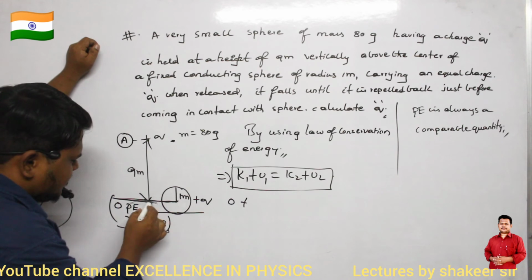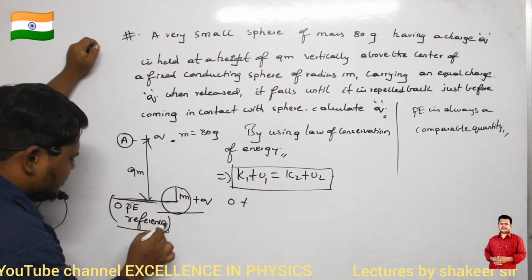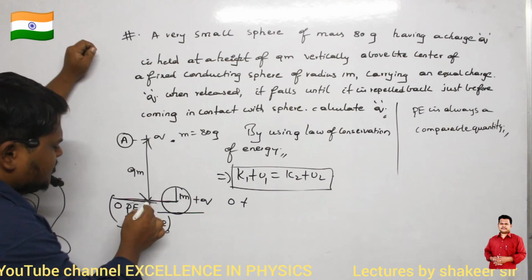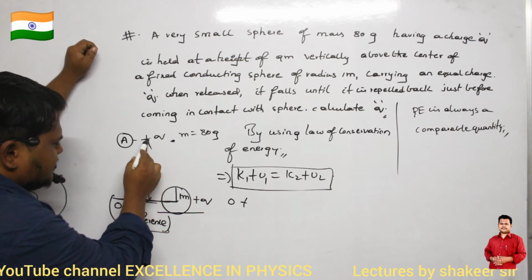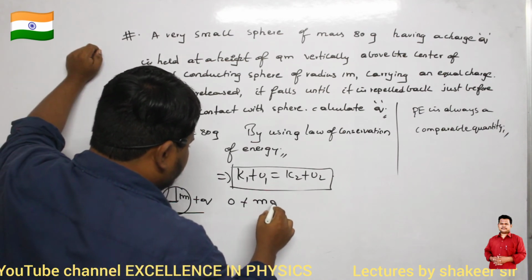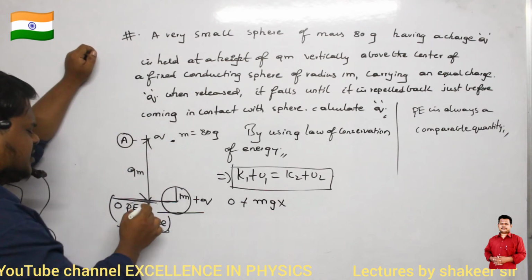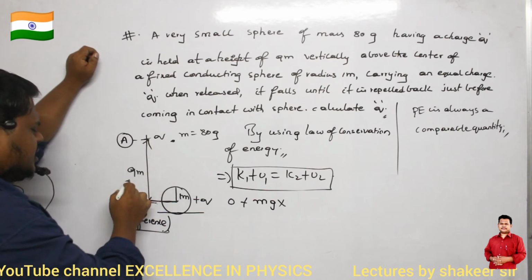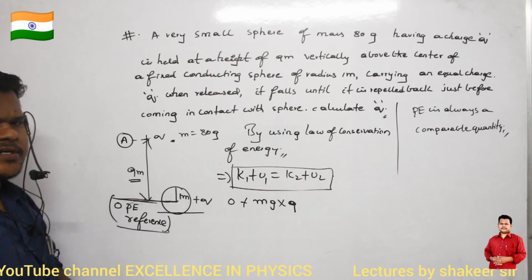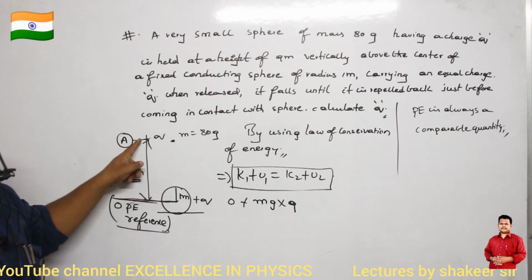It means from up to this reference, I am taking the reference of zero potential energy. Clear? Therefore, what is the gravitational potential energy of this small sphere? Gravitational potential energy is m into g into h. H means it is present at what height from the center? 9 meters, no? So mg into 9. This is the gravitational potential energy of this small sphere.